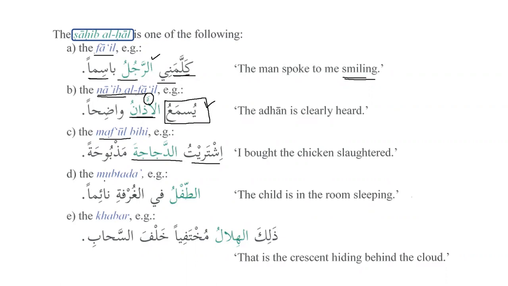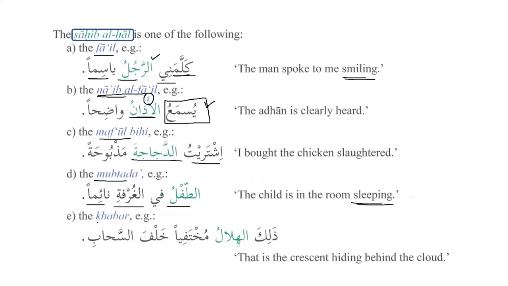It can be mubtada as well, subject. For example, at-tiflu fil ghurfati na'iman. So now here we will say that at-tiflu is the subject, and we know that this is sahibul hal. Fil ghurfati is jar majroor, and na'iman is the hal of the child, and the child is in the room sleeping. So that's the state of the child.